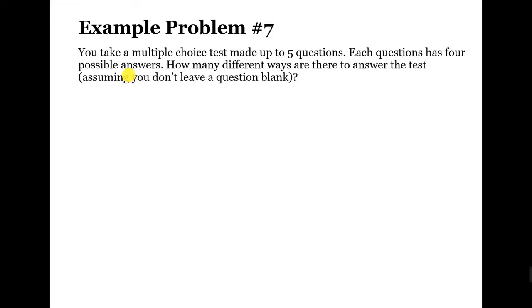Now let us proceed to another example. You take a multiple choice test made up of 5 questions. Now each question has 4 possible answers. Now the question is, how many different ways are there to answer the test, assuming you don't leave a question blank? So the event has 5 questions with 4 possible answers. Now the result of all events is 1024 as the different ways to answer the test.